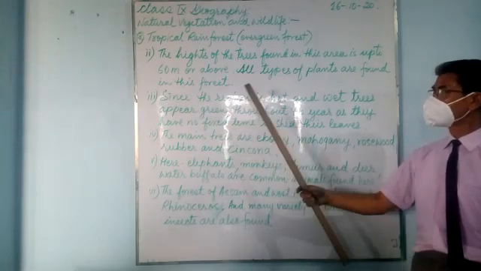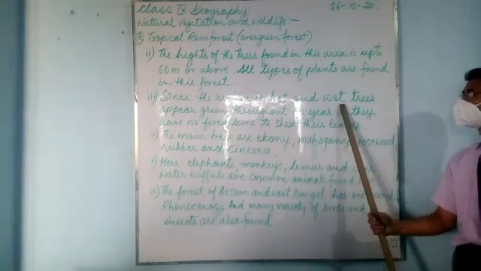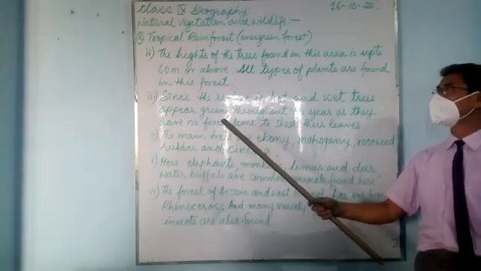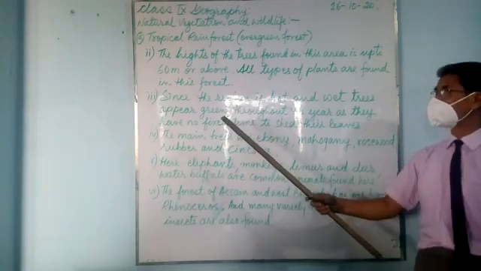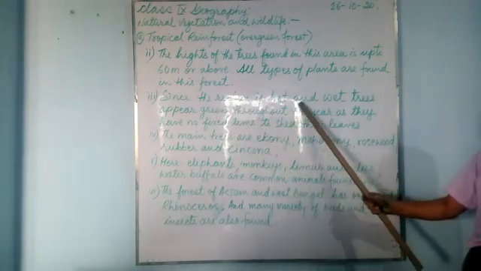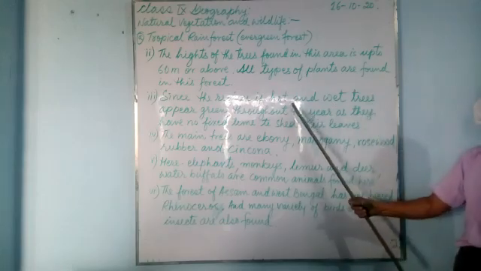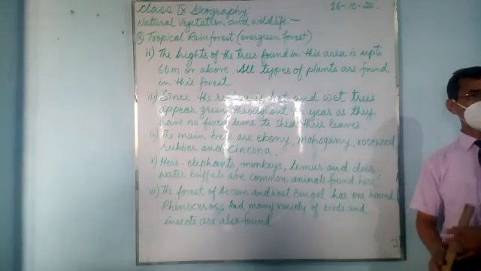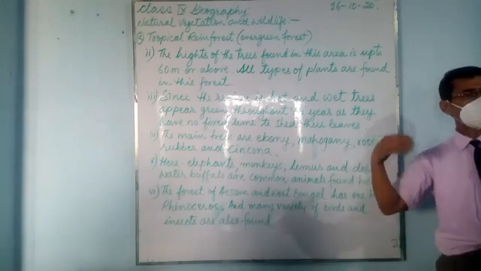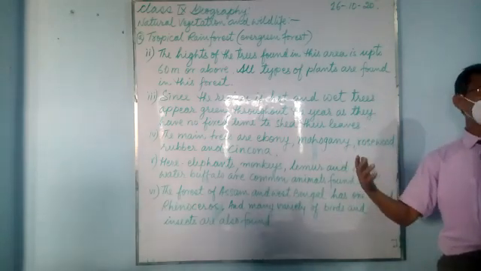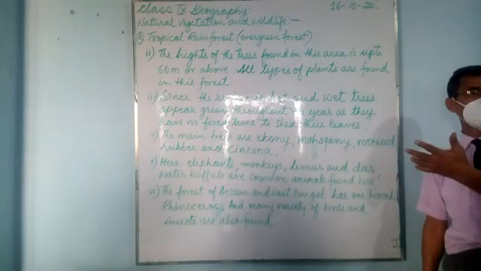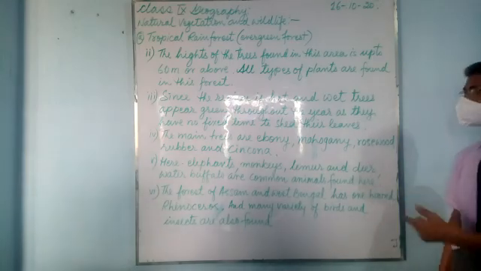Number 3, since the region is hot and wet, region means area. This forested area that experiences a tropical climate is hot and wet. And so, being hot and wet, the trees appear green throughout the year. If they shed the leaves, then the tree will die because of the water. So that means they need to have leaves all the time to transpire water from the leaves.